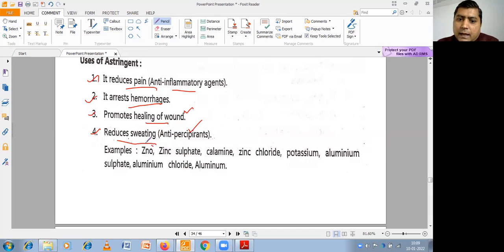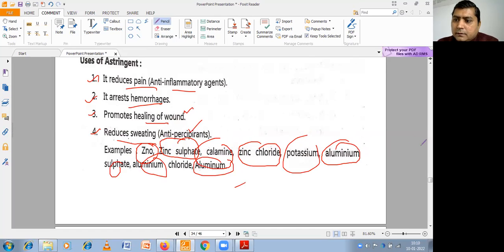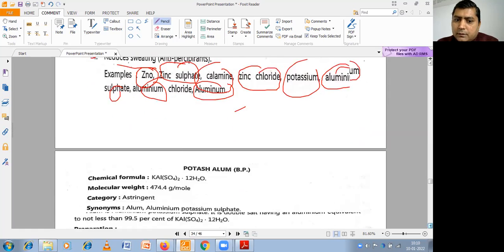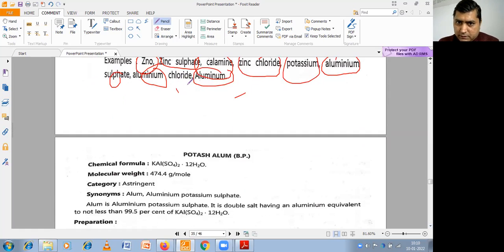So I discussed examples like zinc oxide, zinc sulfate, calamine, zinc chloride, potassium alum, aluminium sulfate, aluminium chloride, and other aluminium salts. So these are zinc sulfate, calamine, zinc chloride, potassium alum, and aluminium sulfate. They all act as astringents. Now we are discussing other examples of astringents one by one.